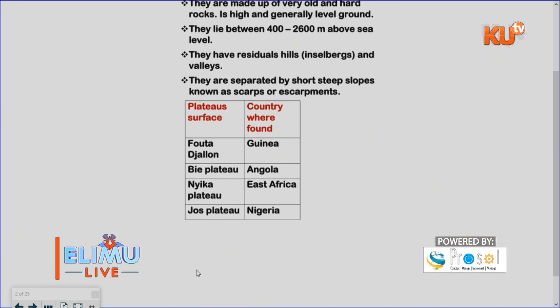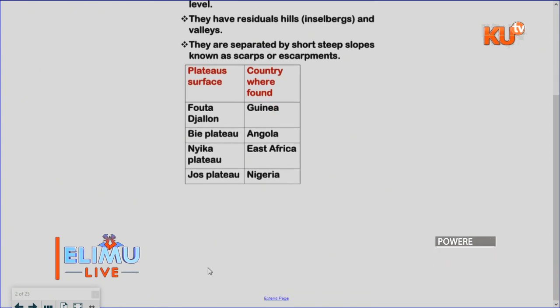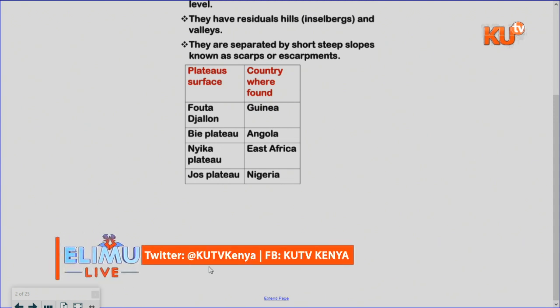Maybe let me draw the map of Africa. I want to sketch the map of Africa. After sketching it, I'll also give you where they are found. So let me try to sketch the map of Africa so that you can know it.